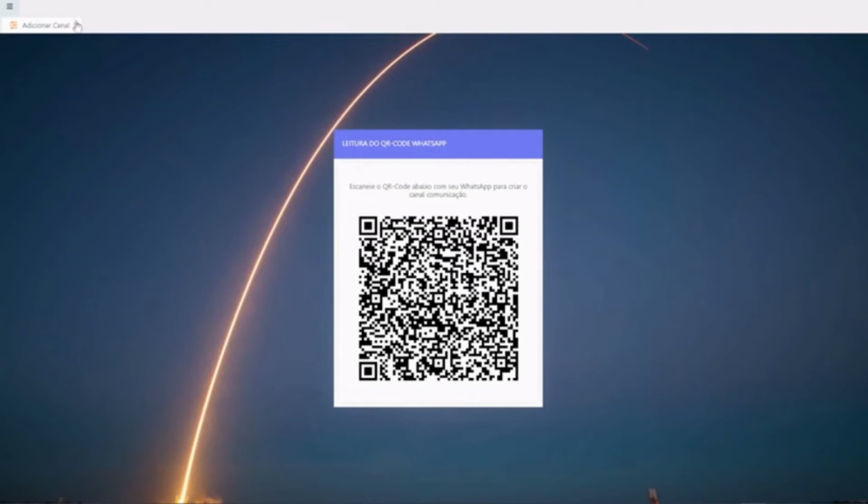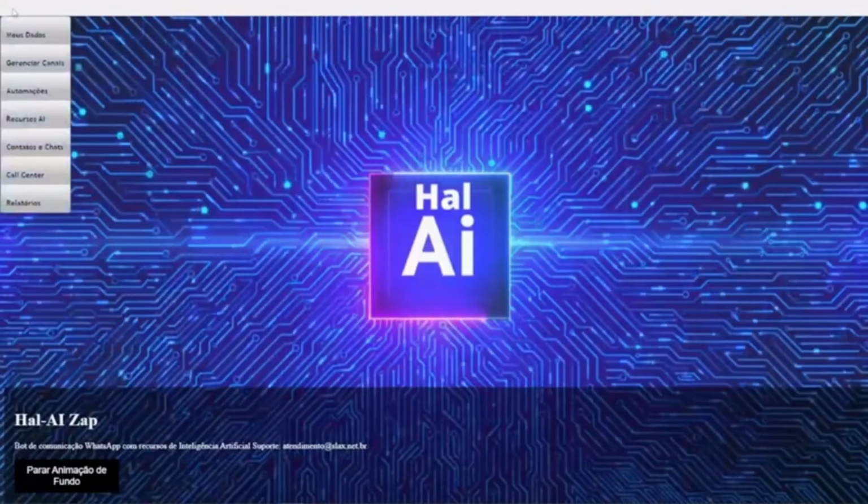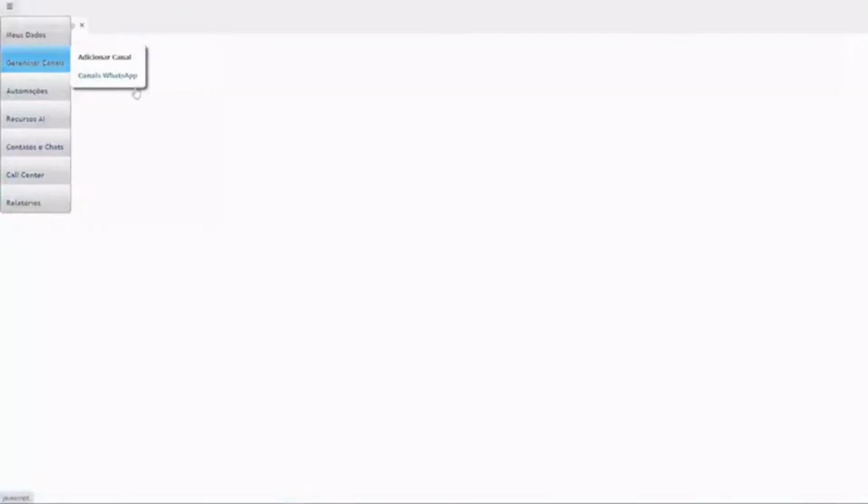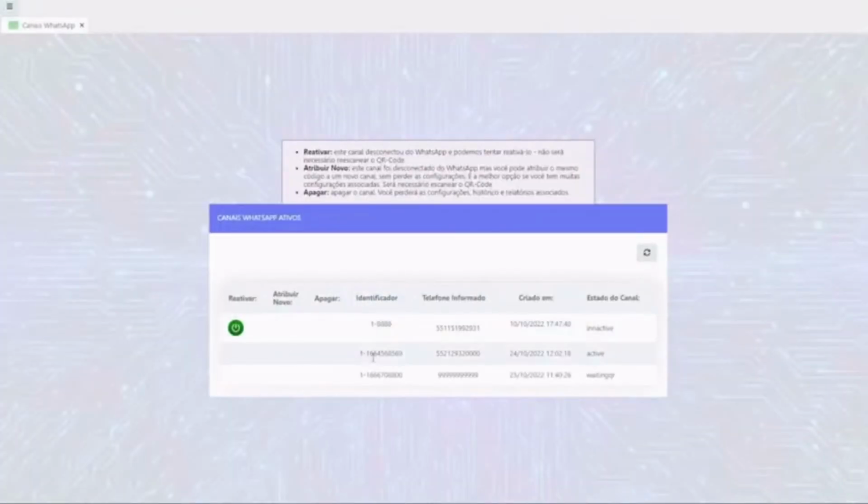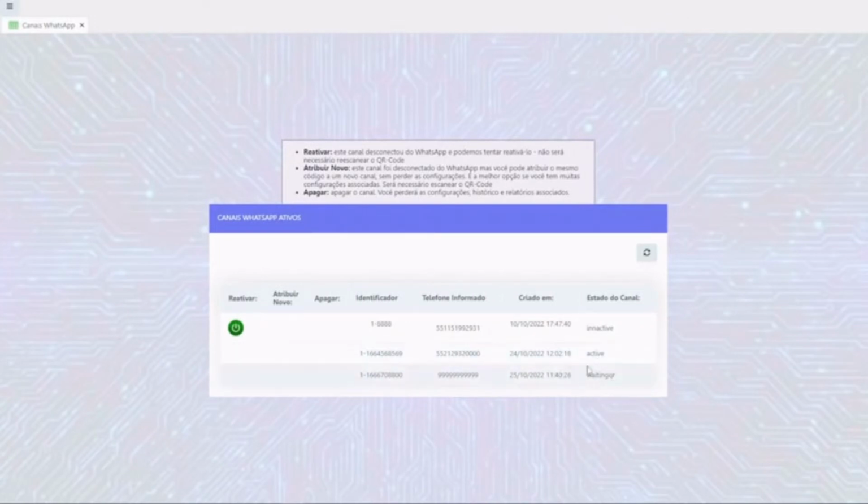I already scanned and I'll show you what happens. As soon as you scan, the channels you have appear here. Here you see that there is an active channel, and another waiting for the QR code that I just used to demonstrate. So you have an active channel here, which is our main WhatsApp service channel, and you have an inactive channel here.